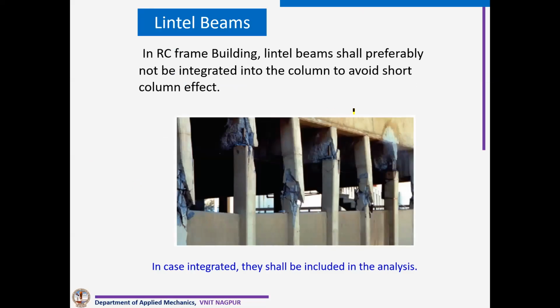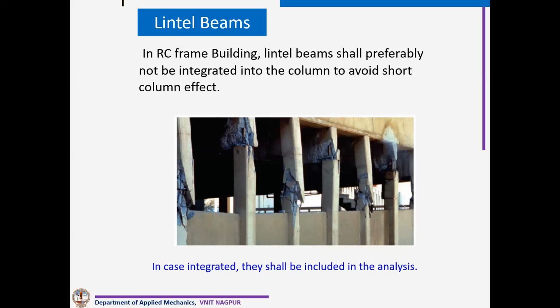See, this is a simple problem. You can see these are the columns, and a parapet wall is constructed in between without any gap. See what happens, this parapet wall also acts as a strut, and it will make this particular column a short column as compared to the interior column.